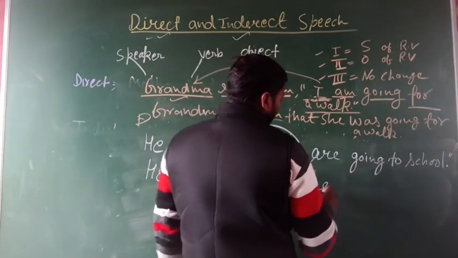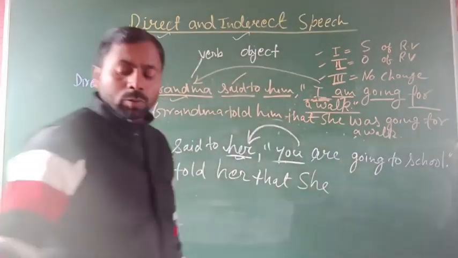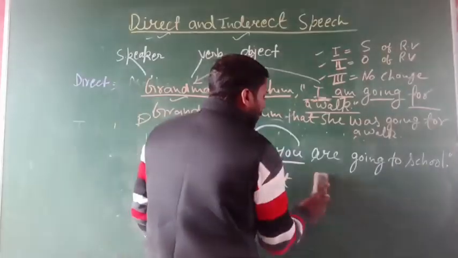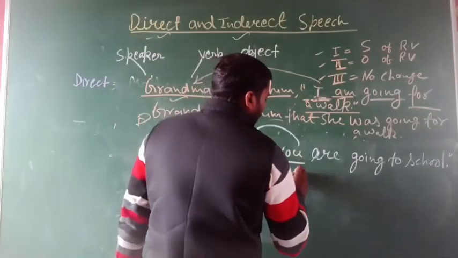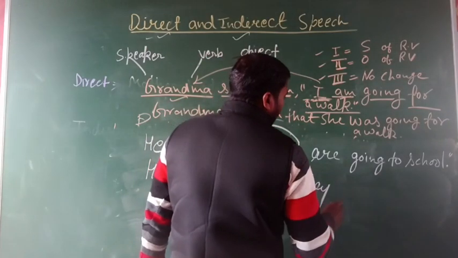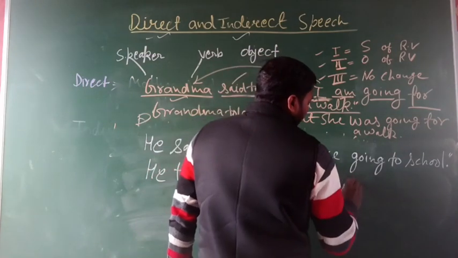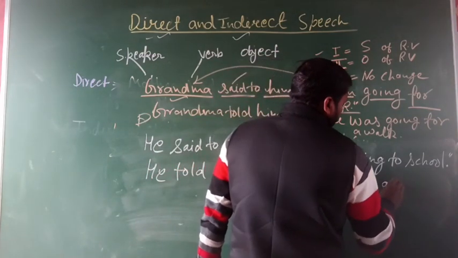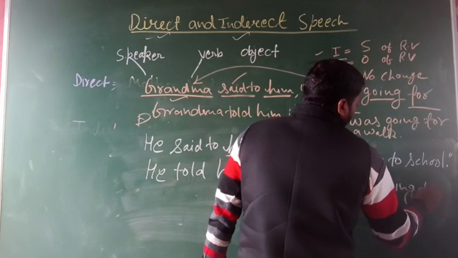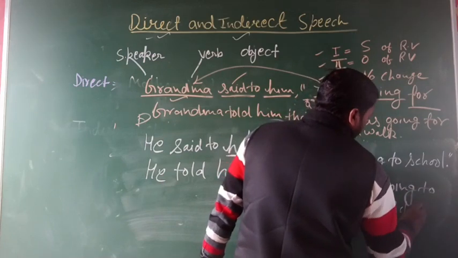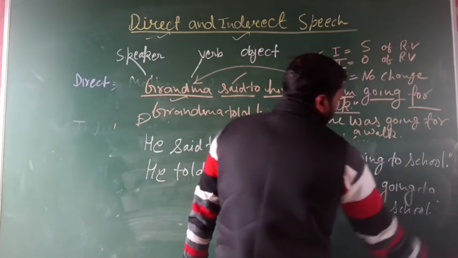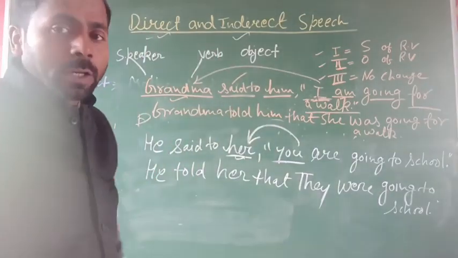But here it is in the plural form, so don't write she, change it into the plural form, then it will be they. Okay, they were going to school. Clear? So remove the inverted commas.